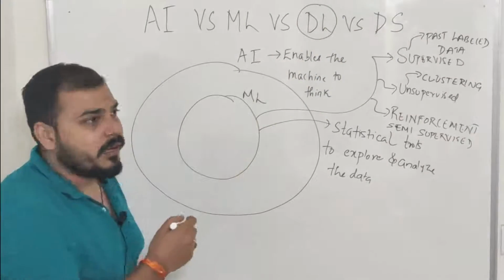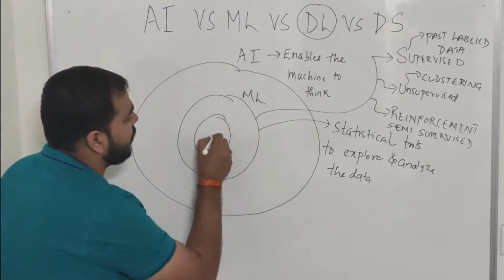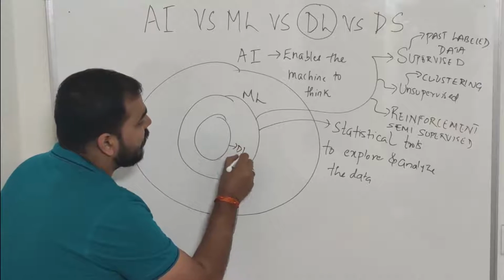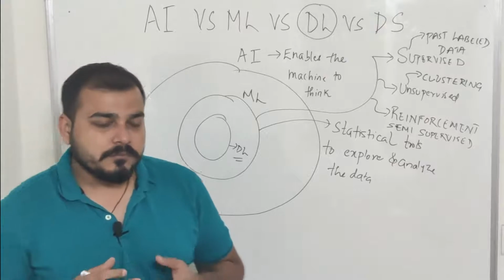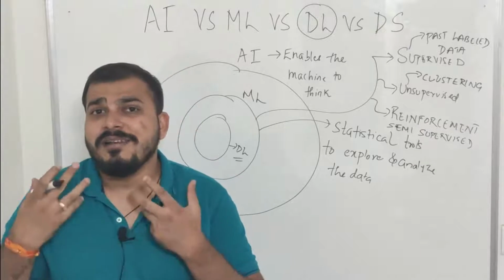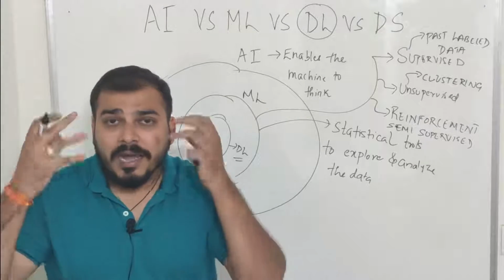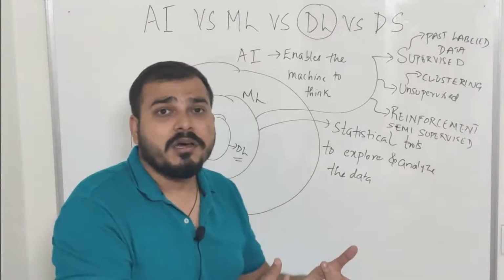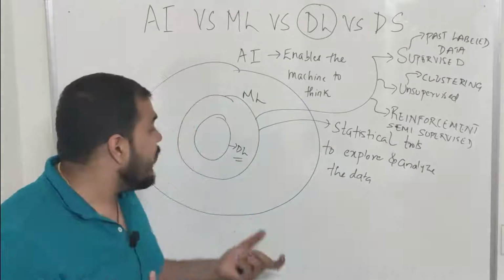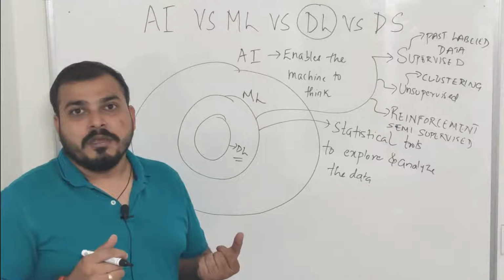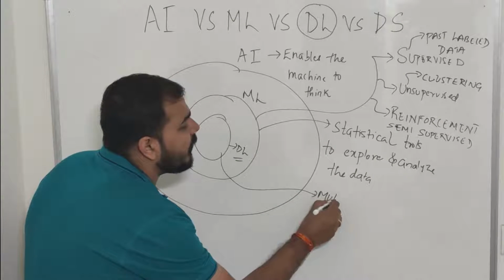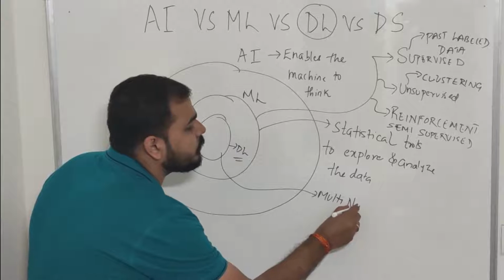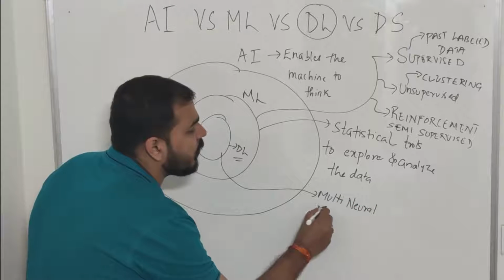The third part, which is deep learning, is again a subset of machine learning. Now why did deep learning get created? What scientists thought is, can we make the machine learn the way we, with the help of the human brain, try to learn things? That was the main idea behind deep learning. So over here in deep learning, you create an architecture which is called multi-neural network architecture.